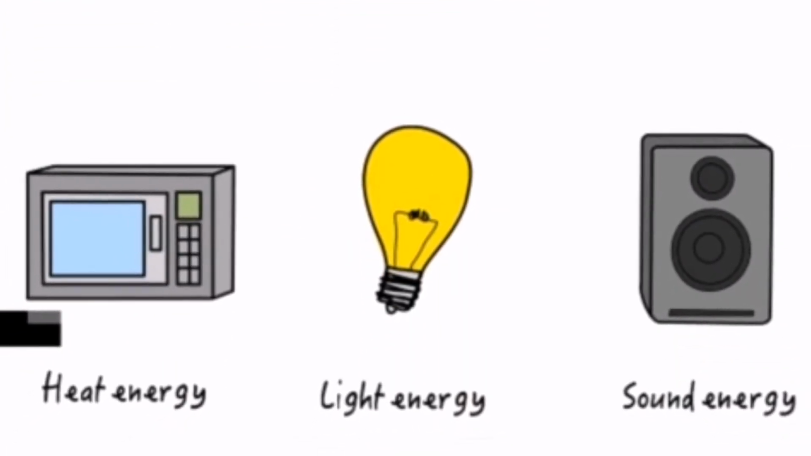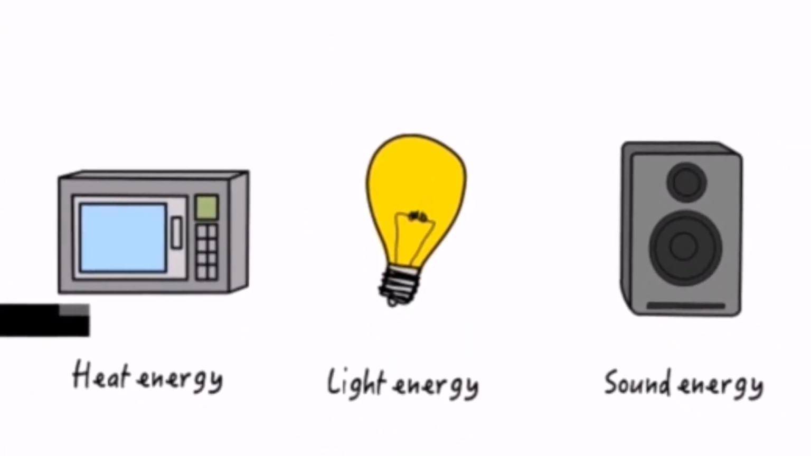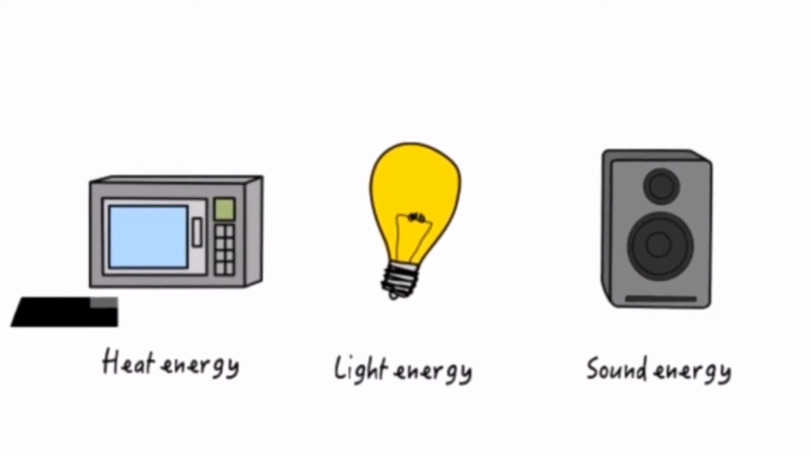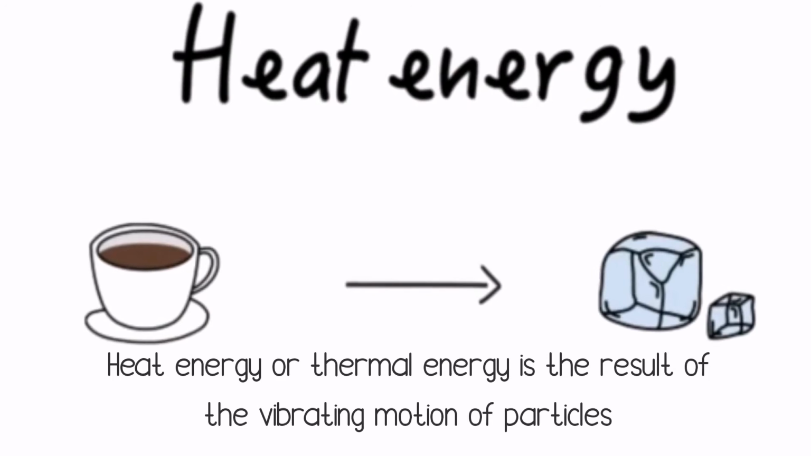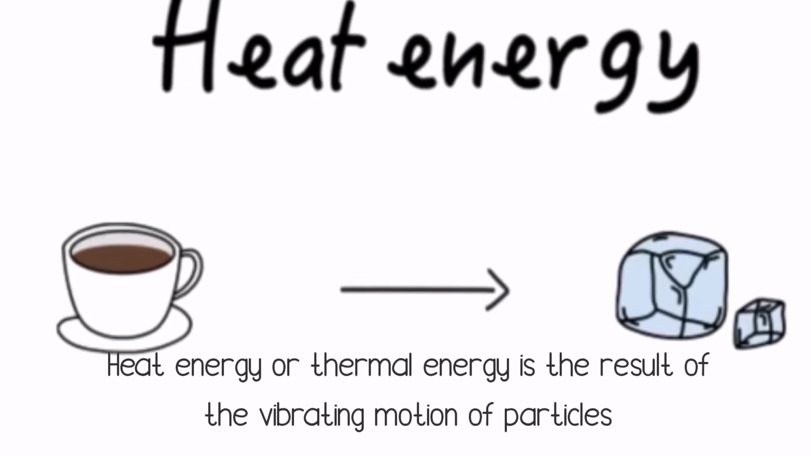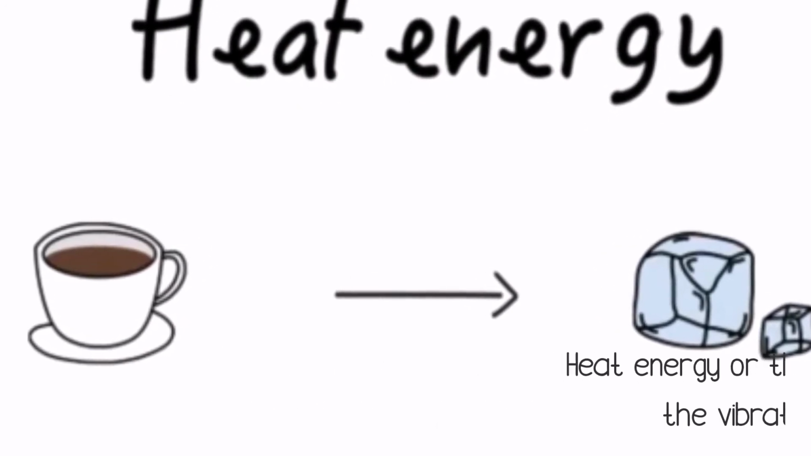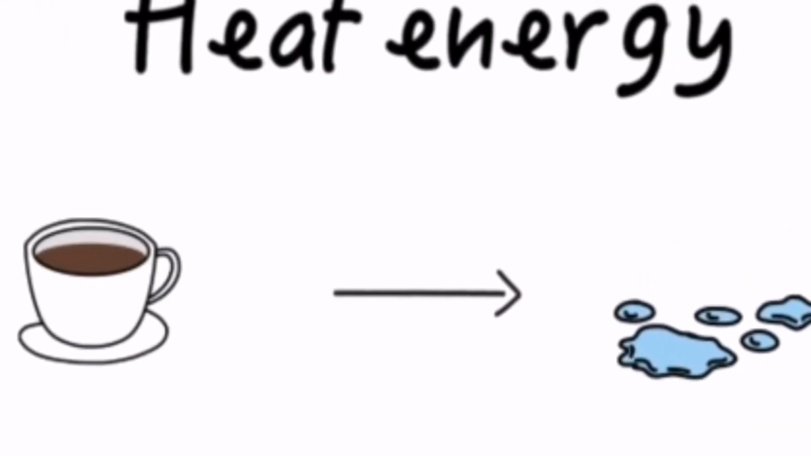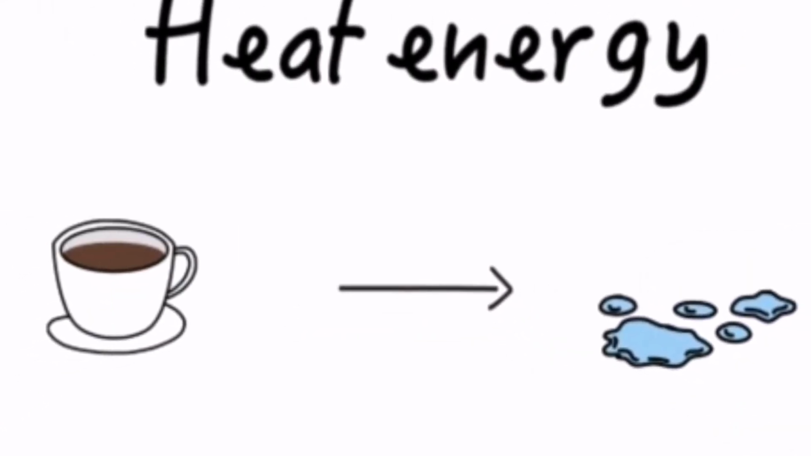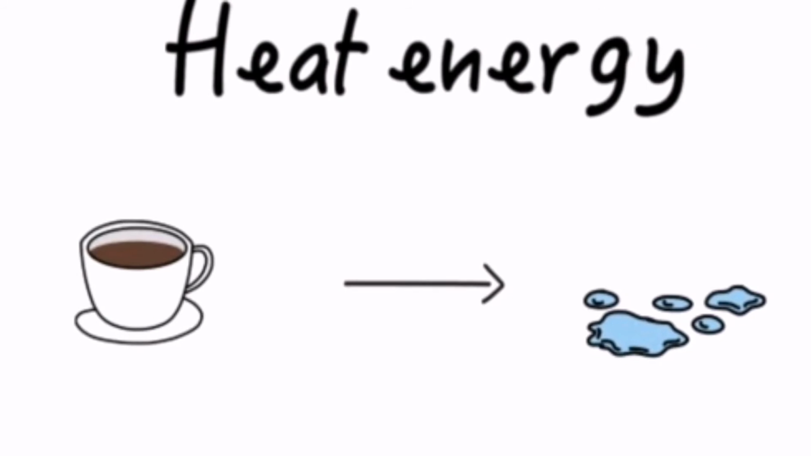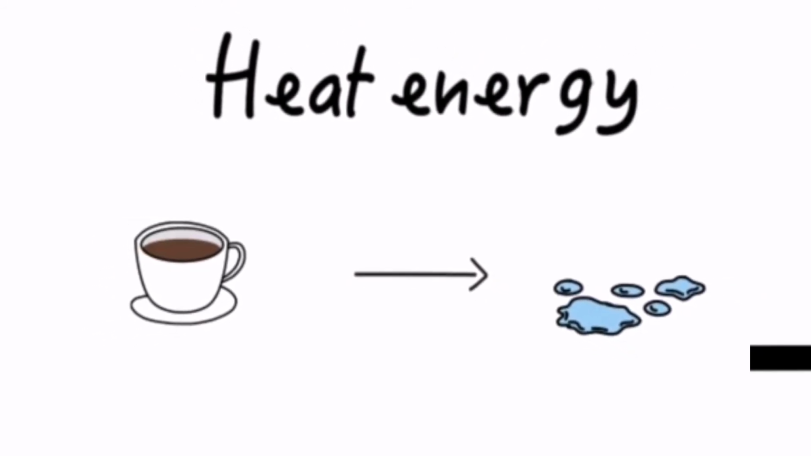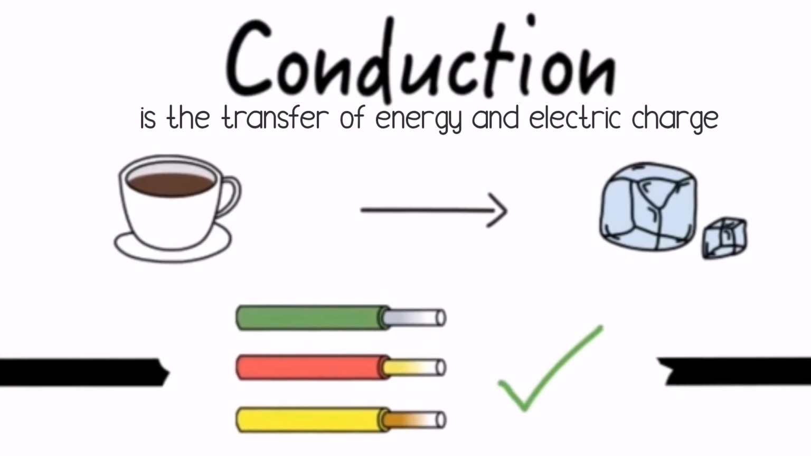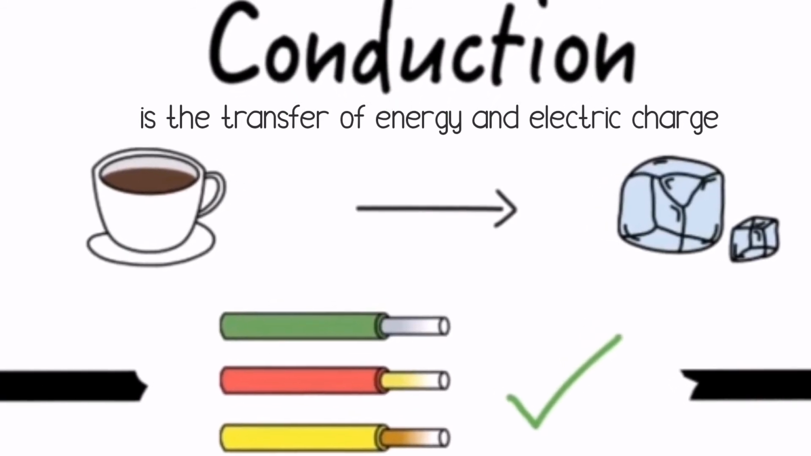Heat energy, light energy, and sound energy. Heat energy or thermal energy is the result of the vibrating motion of particles. Heat energy can be transferred from warmer objects with more particle motion energy to cooler objects with less particle motion. Conduction is the transfer of energy and electric charge.